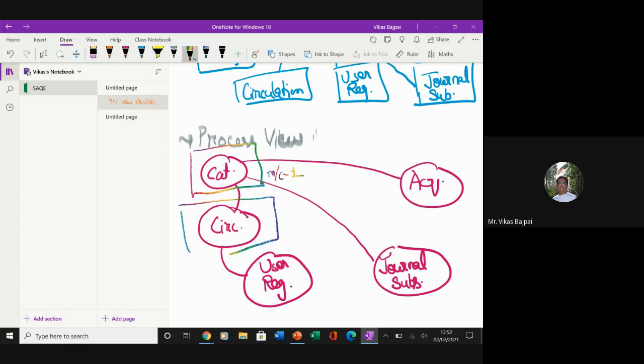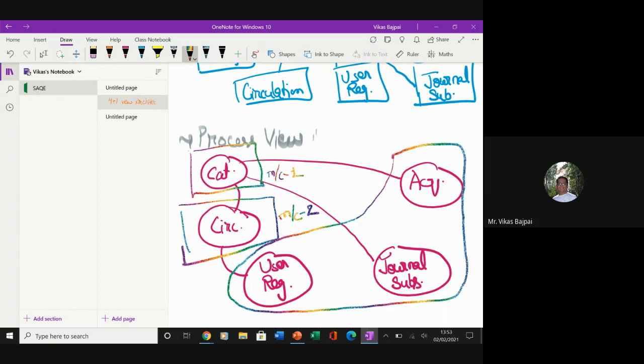Circulation is our internal matter. Whosoever goes to the library will be able to see this. So this should not be available on a public IP. So I made it available for the internal users, so it is there in this second machine. Acquisition, journal subscription, and user registration, I have made available in a machine 2, which has a totally different purpose. So that becomes part of another one.